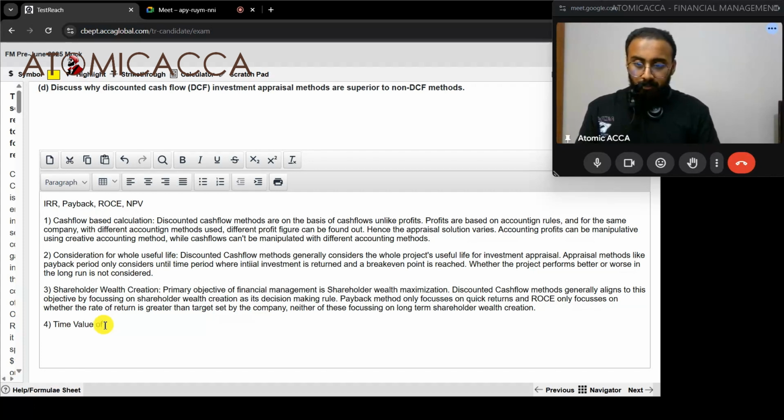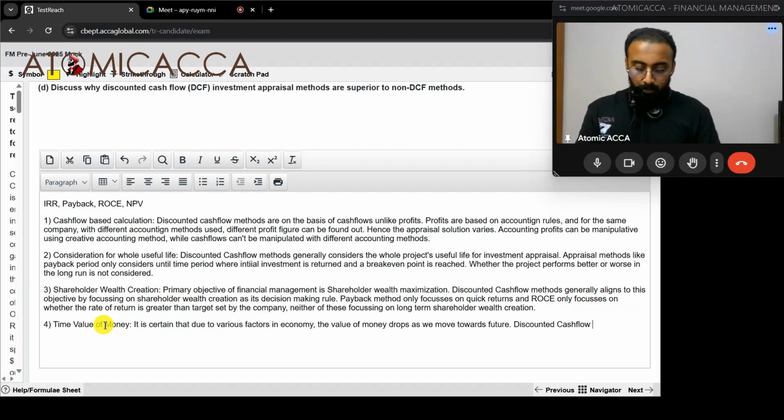Time value of money. It is certain that due to various factors in economy, the value of money drops as we move towards future.